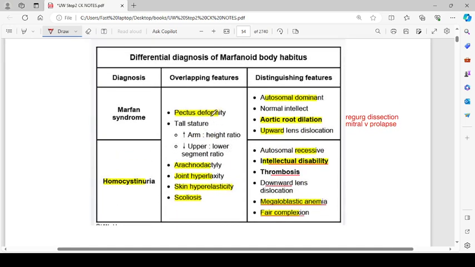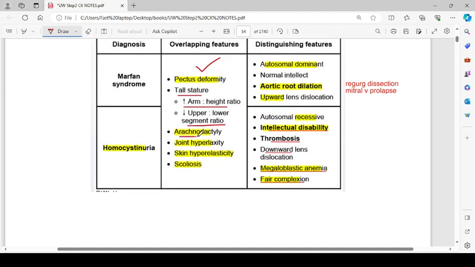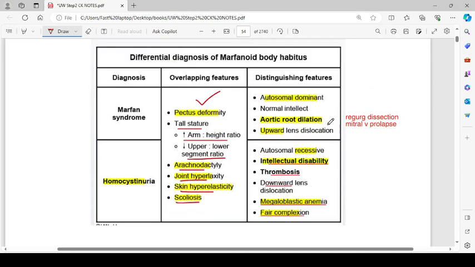So overlapping features include pectus deformity, tall stature, increased arm to height ratio, decreased upper to lower segment ratio, arachnodactyly, joint hyperlaxity, skin hyperelasticity, and scoliosis. Distinguishing features are autosomal dominant.